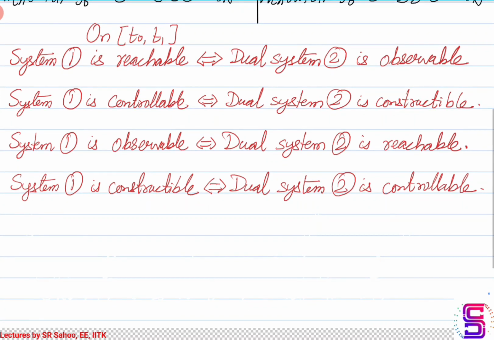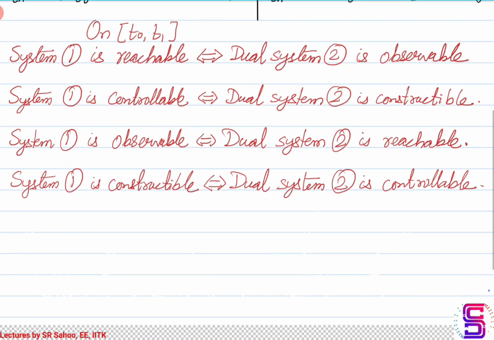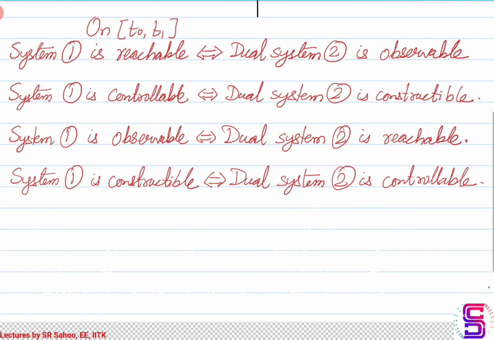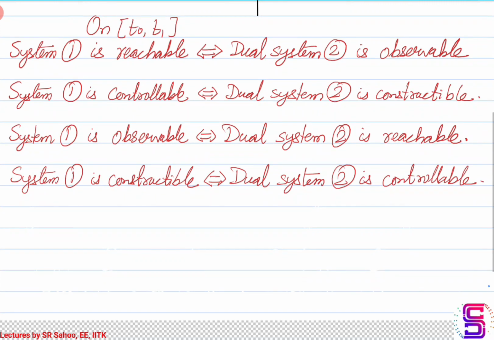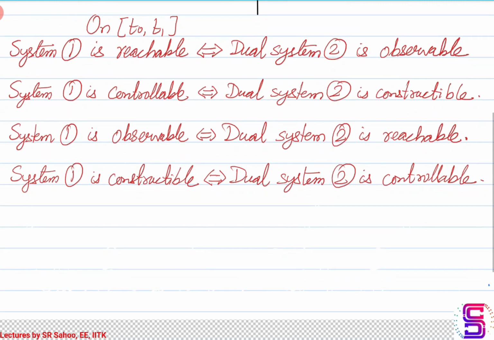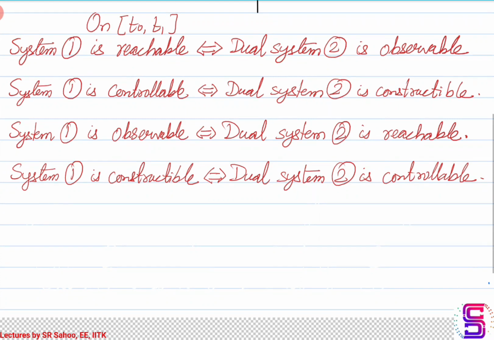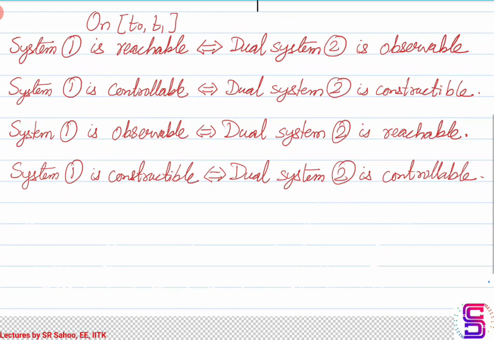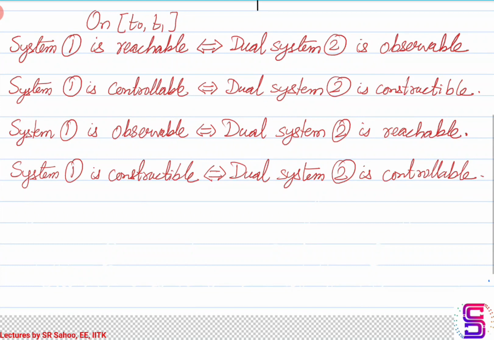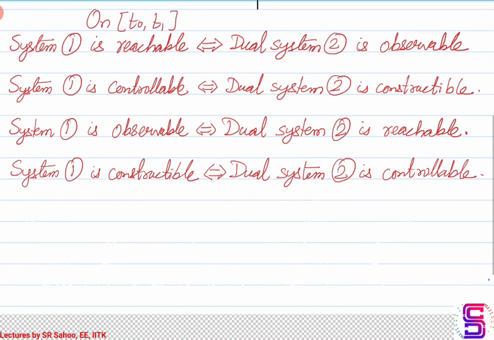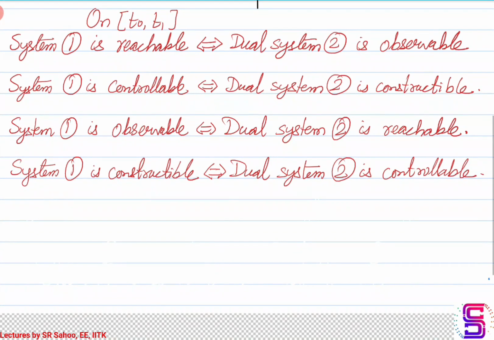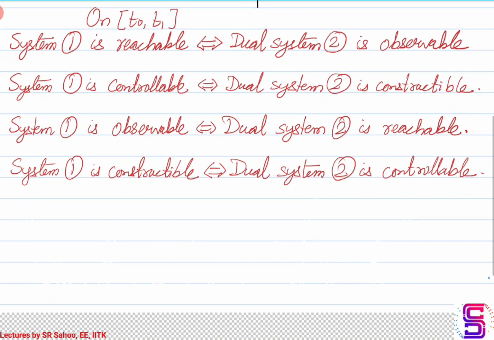System 1 is observable if and only if the dual system 2 is reachable, and system 1 is constructible if and only if the dual system 2 is controllable. So reachability is related to observability of the dual system, and controllability is related to the constructibility of the dual system, and vice versa.